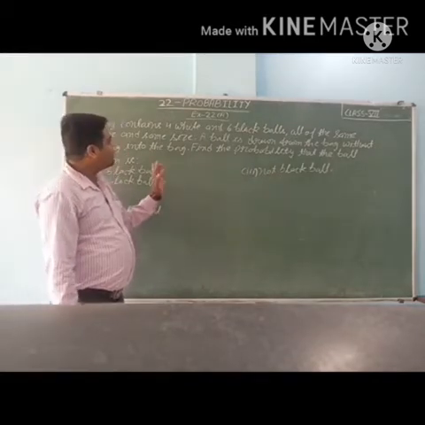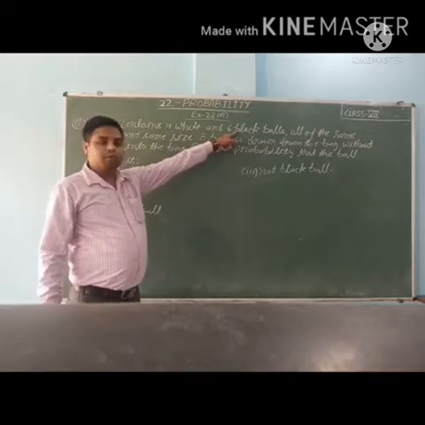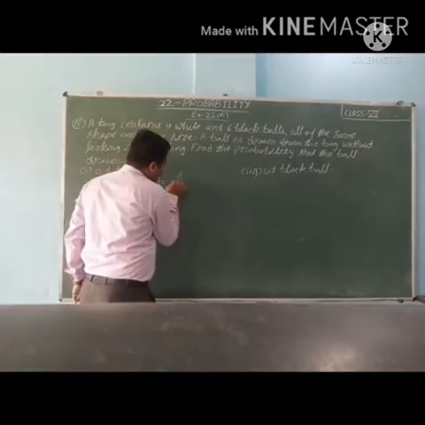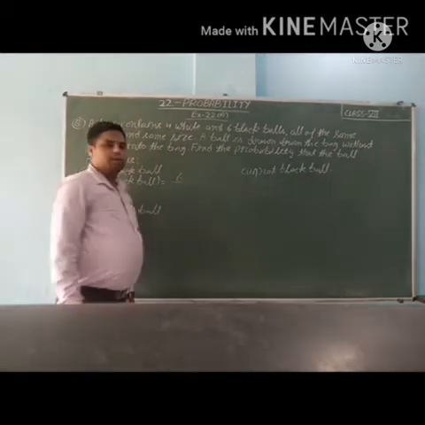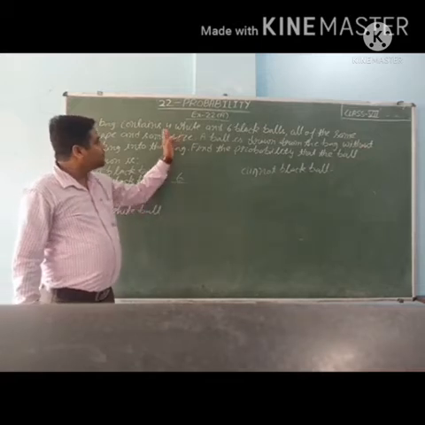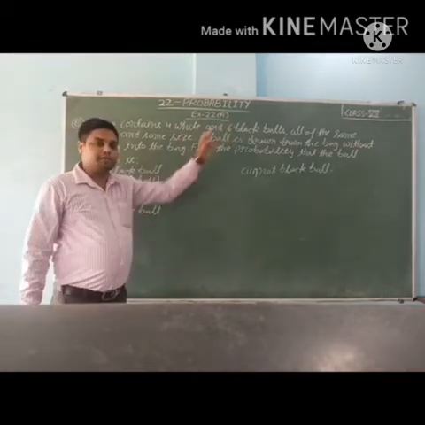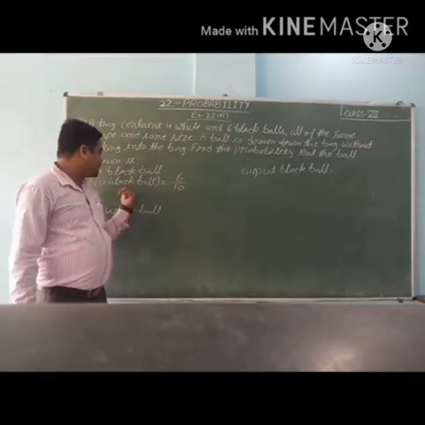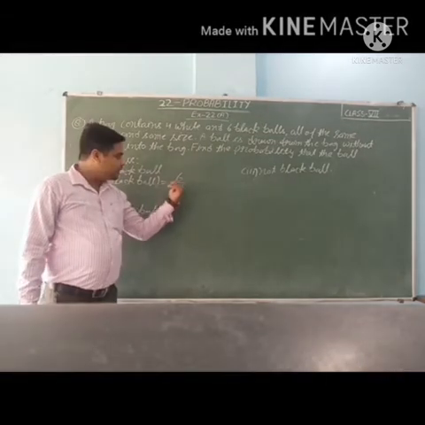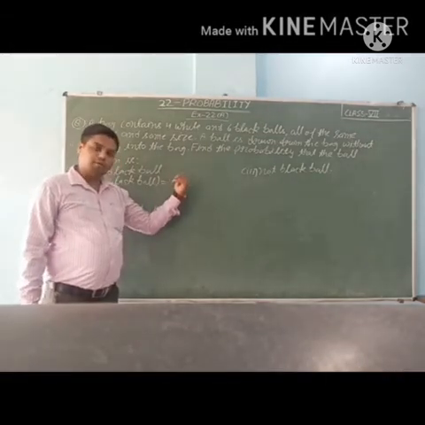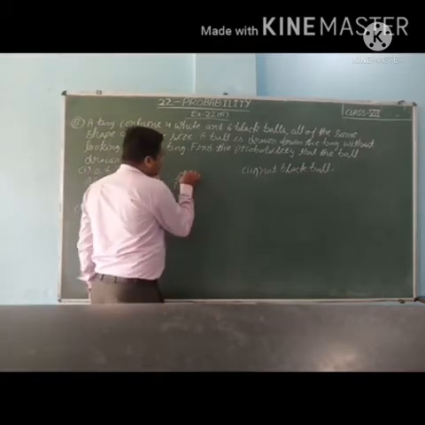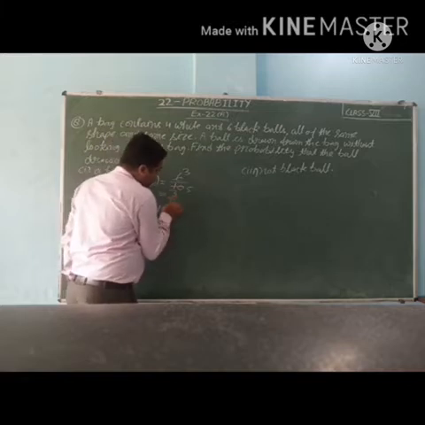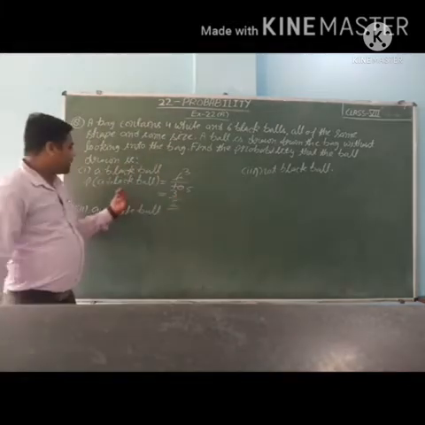So how many black balls? 6 black balls. So number of favorable outcomes are 6 upon total number of outcomes. Total number of balls means 4 white and 6 black, it means 10. So 6 upon 10 is the probability of getting a black ball. If we can solve this further, students, 2 3s are 6, 2 5s are 10. So it is equal to 3 upon 5, the probability of drawing a black ball.